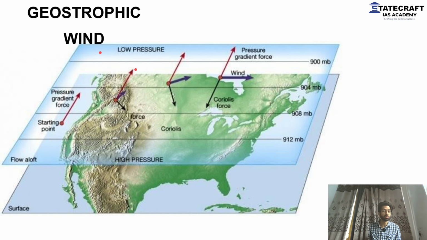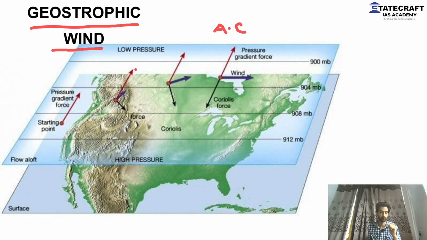Before you go to the jet stream, you need to understand geostrophic wind. What is a geostrophic wind? If you've seen the last class, I told you about atmospheric circulation, how the Hadley cell is formed, how the Ferrel cell is formed, the polar cell, everything. And I told you about the direction, how the wind moves, how the Coriolis force works, all the forces that are responsible. Today we have to learn about geostrophic wind.